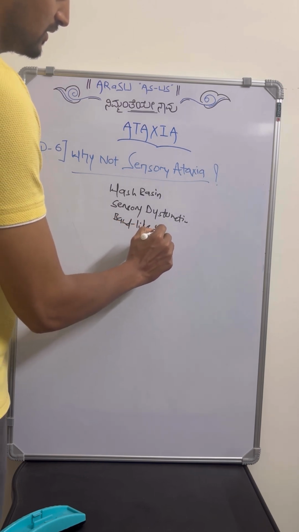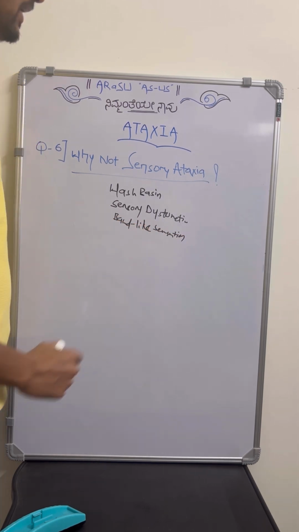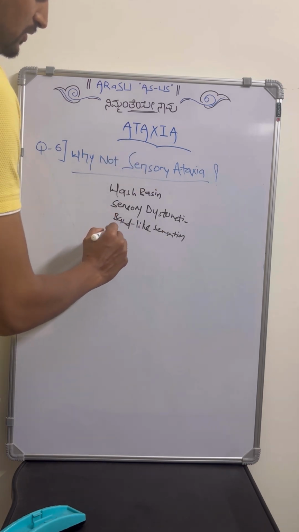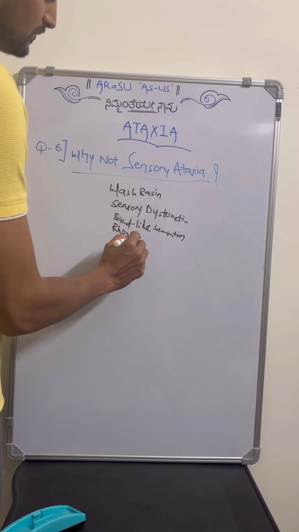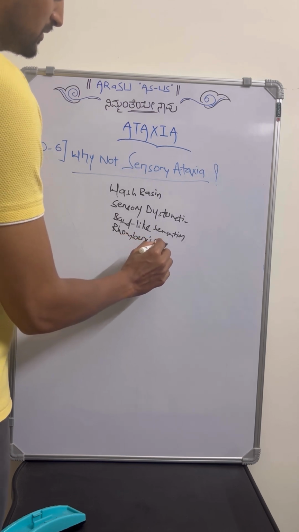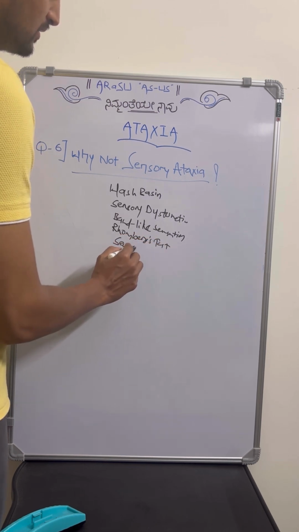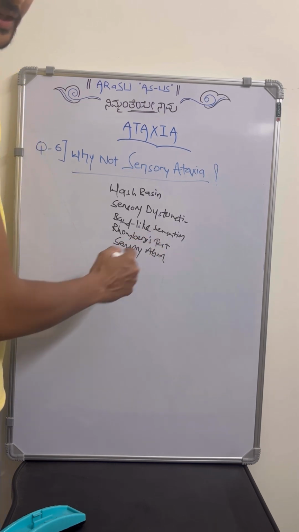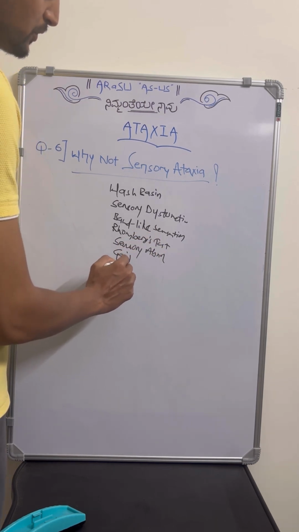And when we are assessing the case, there will be a positive Romberg's test and some sensory abnormalities. And the gait will not be wide based, it will usually be a high stepping gait. So gait is also important, it will help.